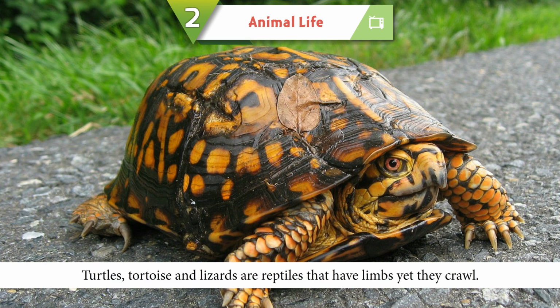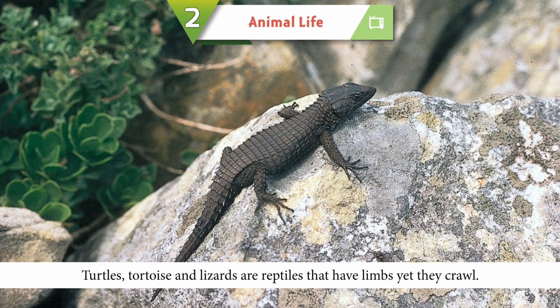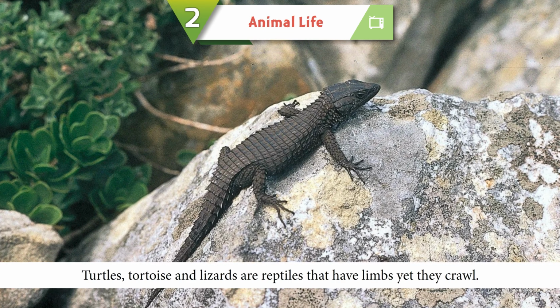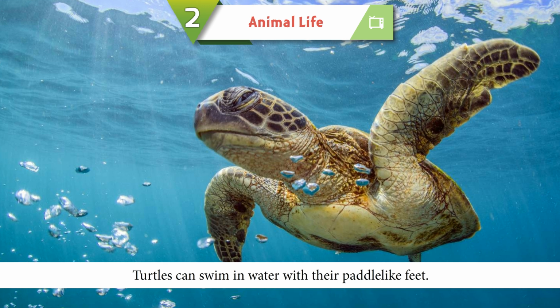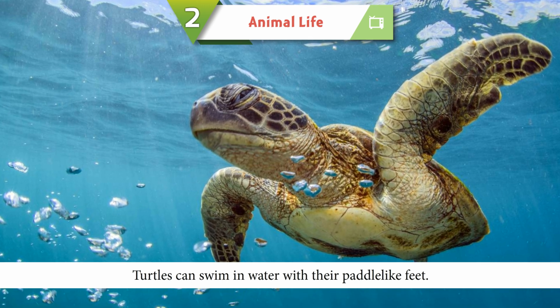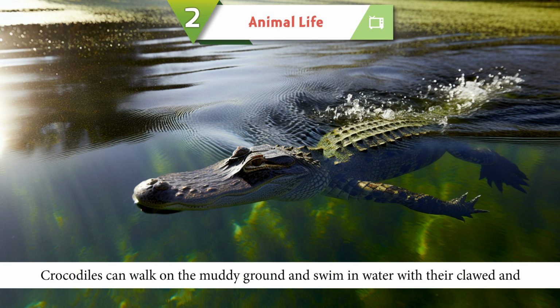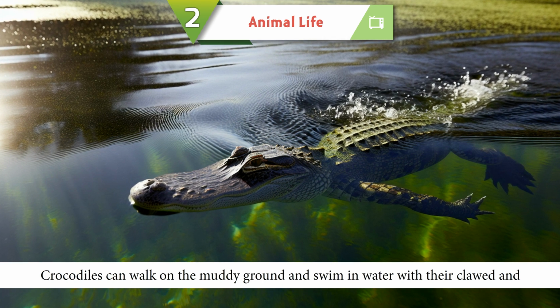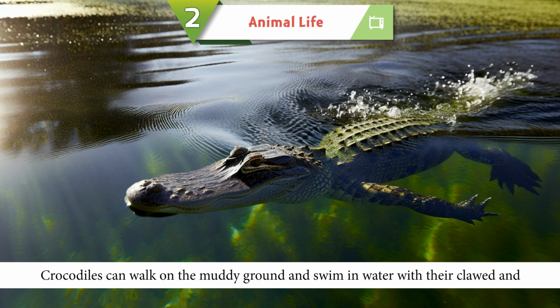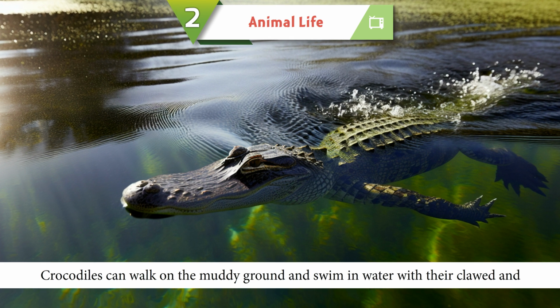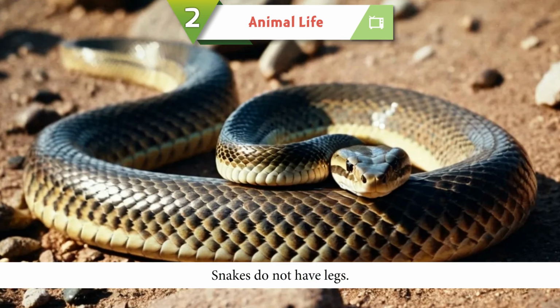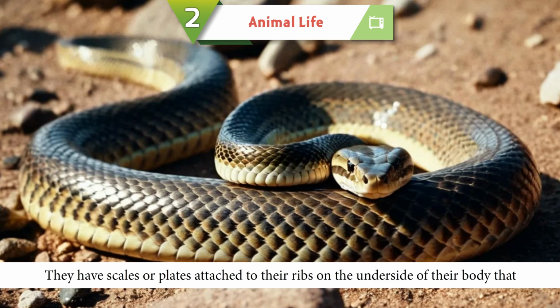Reptiles. Turtles, tortoise and lizards are reptiles that have limbs, yet they crawl. Turtles can swim in water with their paddle-like feet. Crocodiles can walk on the muddy ground and swim in water with their clawed and webbed feet. Snakes do not have legs.